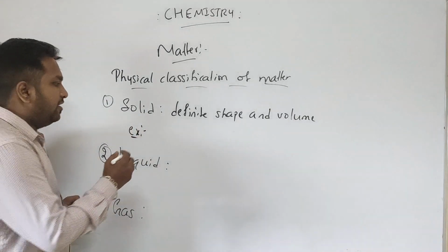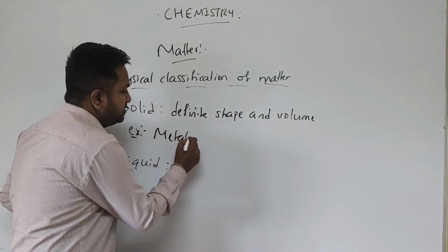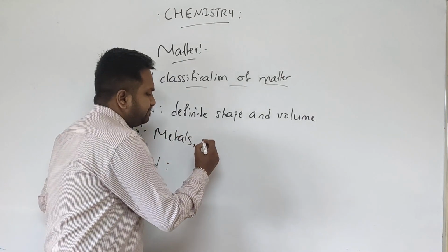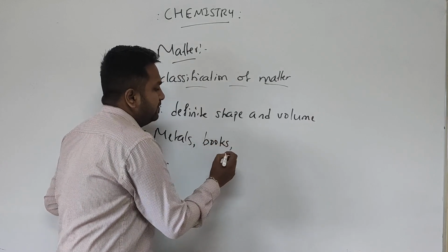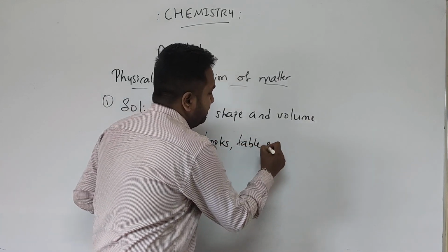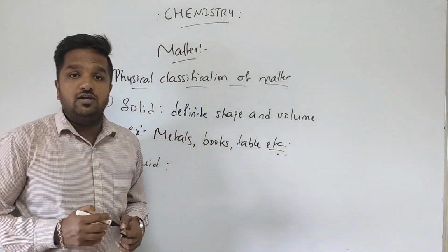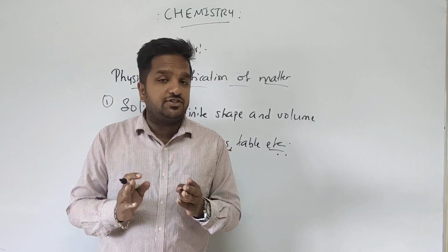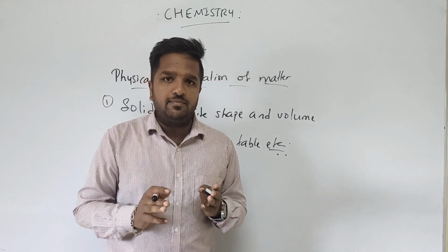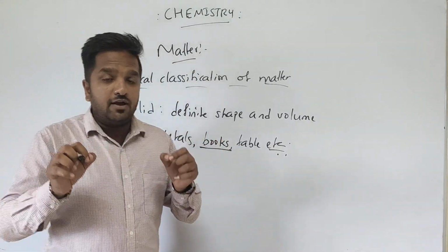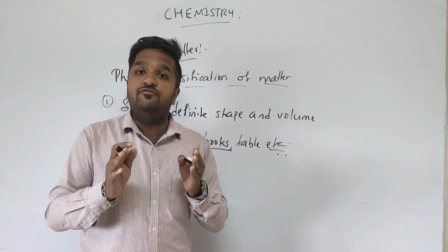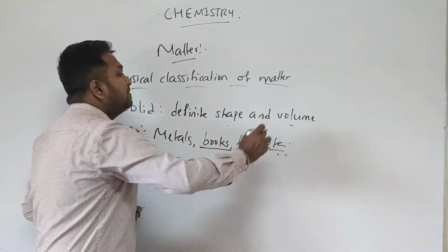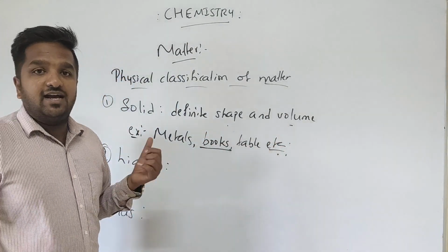For example, all metals are solids except one, which we are studying in later classes. Metals, books, cable, etc. All these are solids. Why is it so? If you take a book, it has a definite shape. In case of a cable also, it has a definite shape and it occupies a definite volume of space. So these substances which have definite shape and definite volume, we call solids.